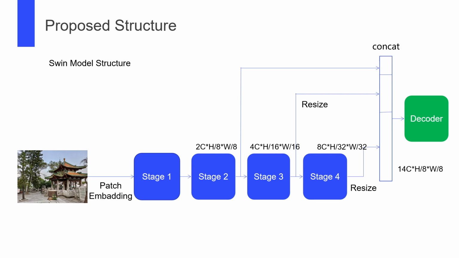Here's the detailed structure of the Swin model. Swin Transformer extracts the features of an image through 4 stages of attention computing. We take the output of the last 3 stages, resize them to the same size, and concatenate them to obtain a multi-scale feature. The feature is sent into OCRNet to get the soft segmentation map.